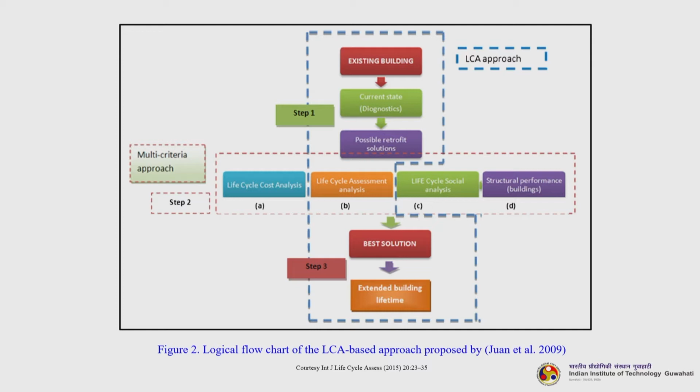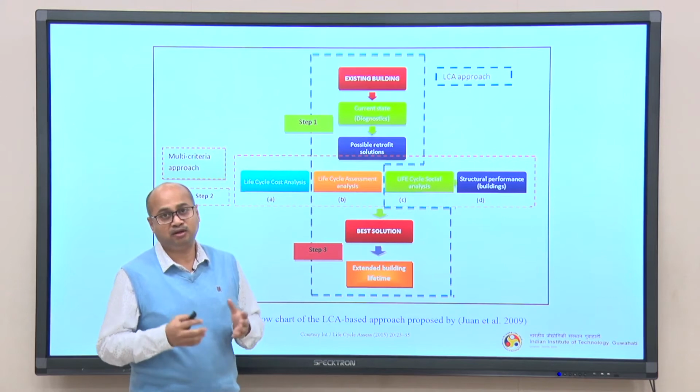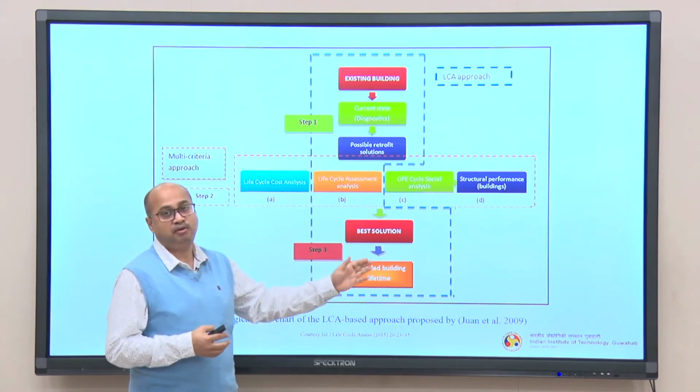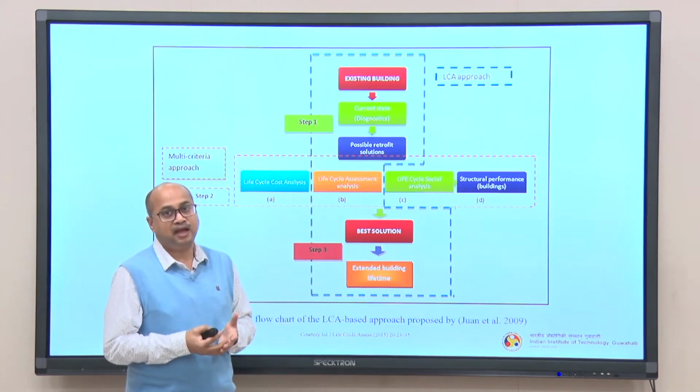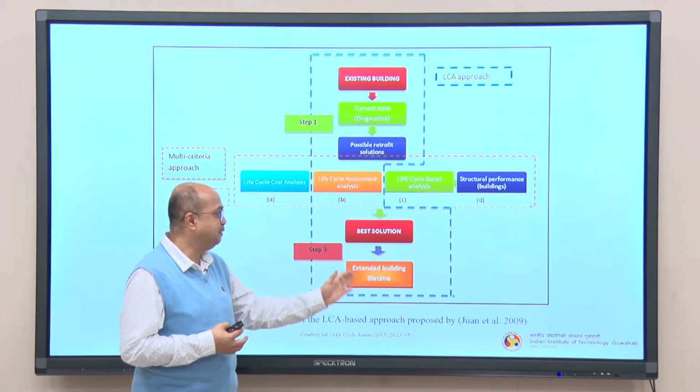Here the life cycle cost analysis is there, life cycle assessment analysis, life cycle social analysis and structural performance of buildings. Now, the third step is when we collect data and analyze the impact, analyze how they are going to create problems for environmental effects and all these things, then we can think about the different types of solutions. Out of that you have to go for the best solution, then extended building lifetime.